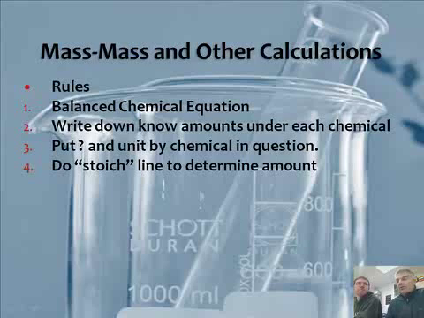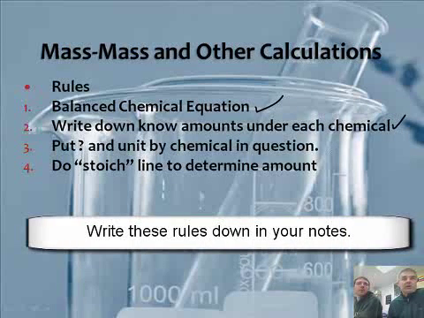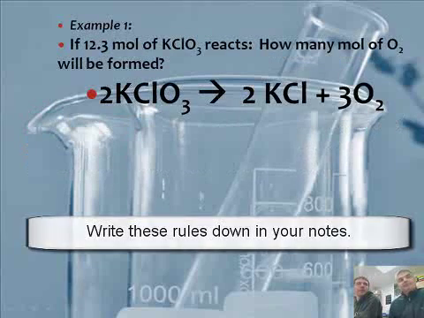Okay. So when we're doing a mass calculation, here are the rules that you need to follow. Number 1, balance the chemical equation. Number 2, write down the amounts under each chemical. Number 3, put a question mark and a unit by the chemical in question, and then do the stoichiometry to determine the amount. So these are the rules. I would recommend you just pause the video and copy this down.